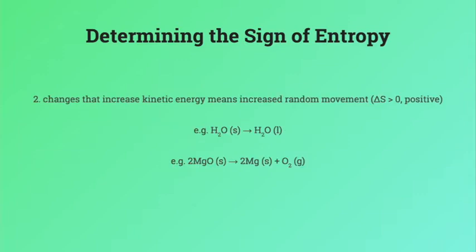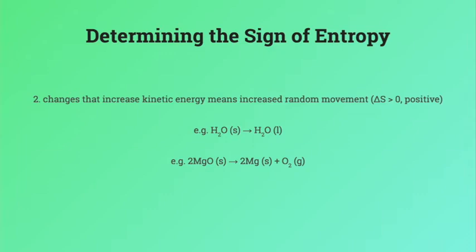Second, and more importantly, if there is a change in the phase in the reaction, there is a change in kinetic energy of the particles, and thus that means a change in movement and randomness. A change from solid to liquid and liquid to gas is an increase in the mobility and kinetic energy of the particles, and thus there is more entropy.